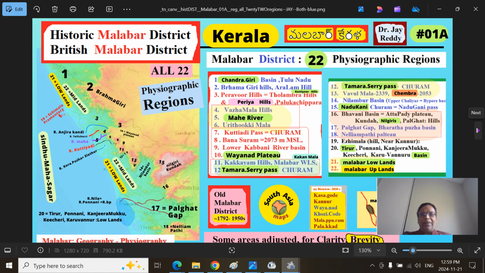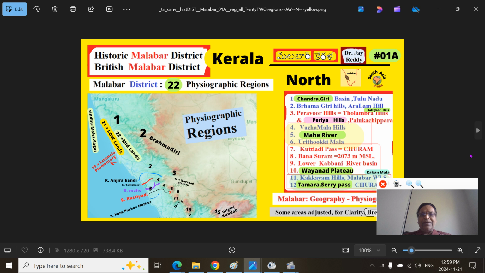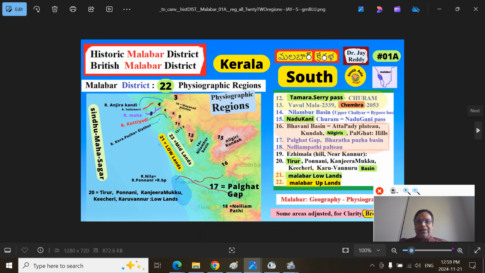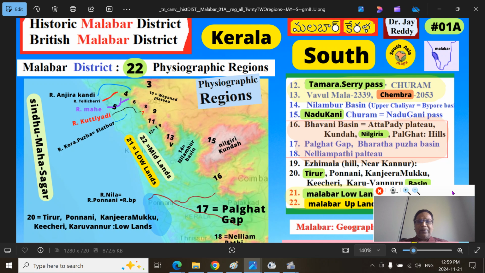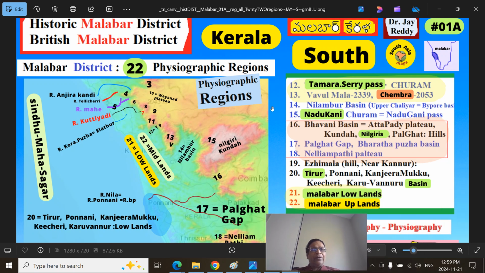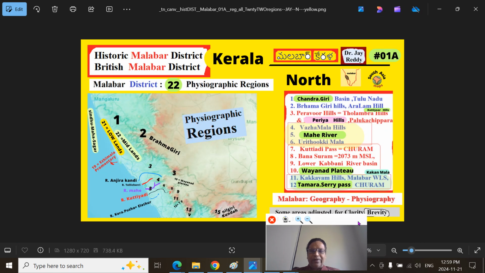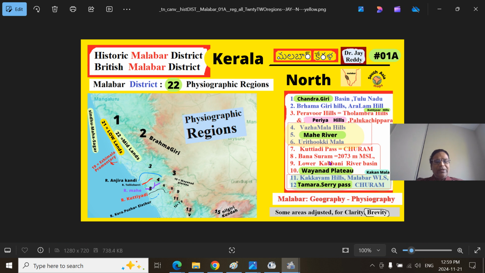Same map, I have opened just the northern part, and this is the southern part. You can see much more details, better resolution. This part we are talking about. So you can look at how this entire thing overall fits, because when I show you the maps, if you keep this picture in mind, you will get a better idea.